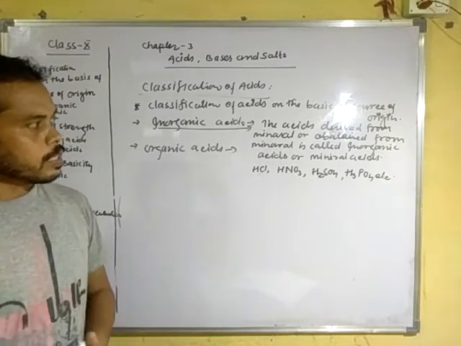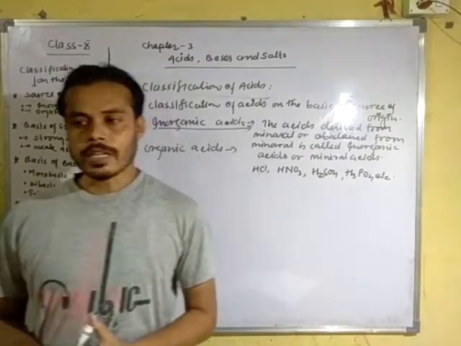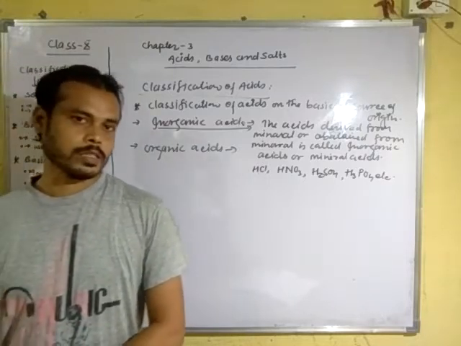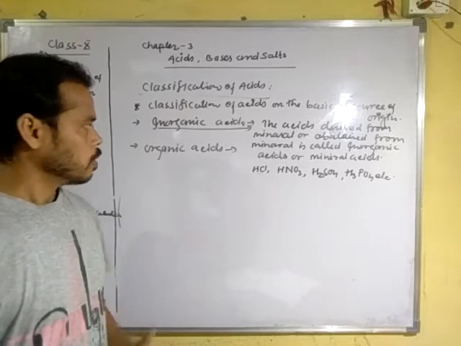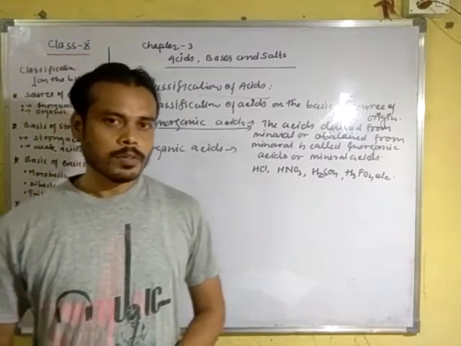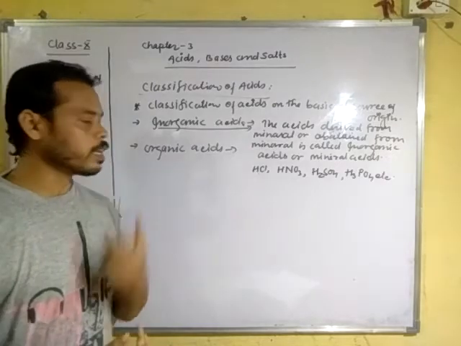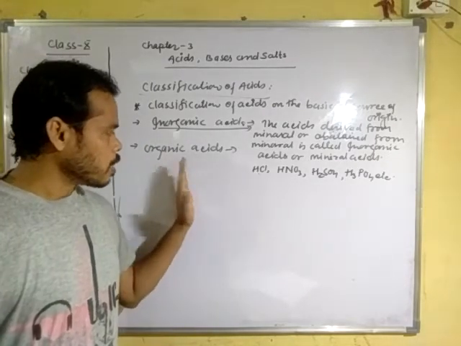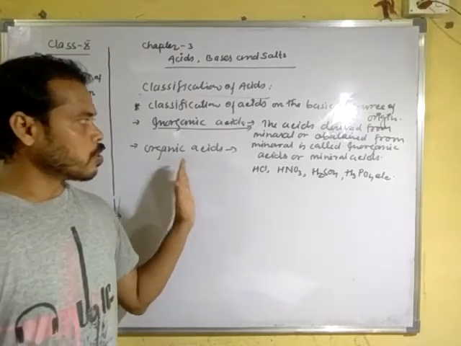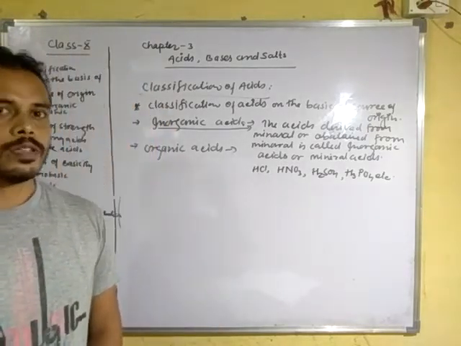In mineral acids, the constituent element is mainly hydrogen. In organic acids, which we will discuss in organic chemistry, the main constituent is carbon also.